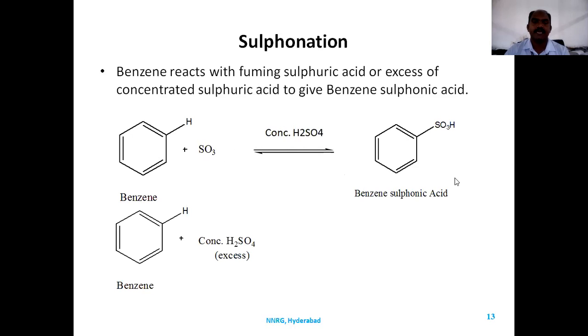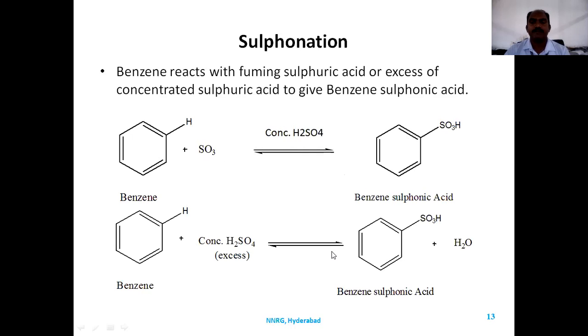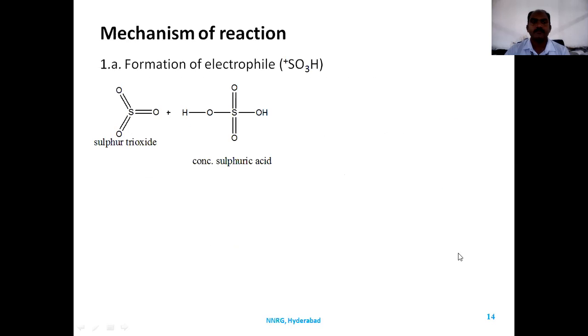Another type of reaction is benzene reacting with excess concentrated sulfuric acid, which also gives benzene sulfonic acid. The mechanism here is the formation of the electrophile, the sulfonium ion. How is it formed? We know sulfur in sulfur trioxide is electrophilic, but why? Because sulfur is attached to three oxygens. Oxygens, being electronegative, pull the electron cloud from sulfur, so sulfur is electropositive and electron deficient, and it will be stabilized if it gets an atom.